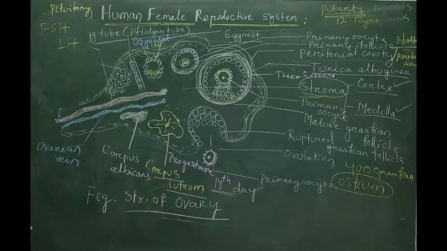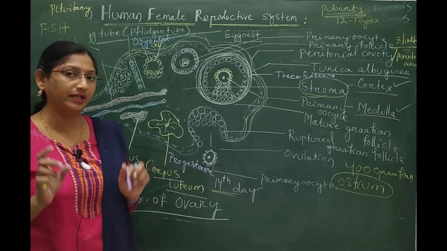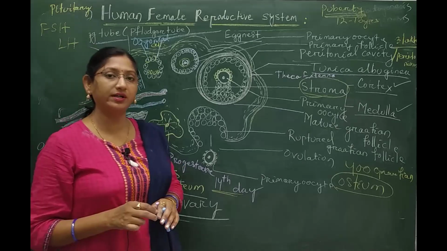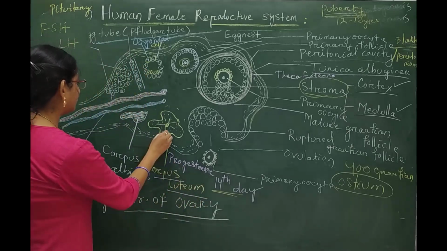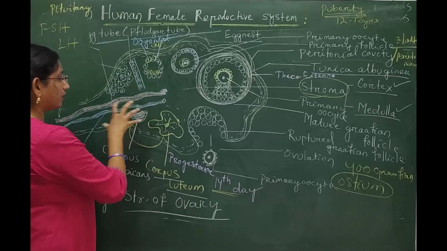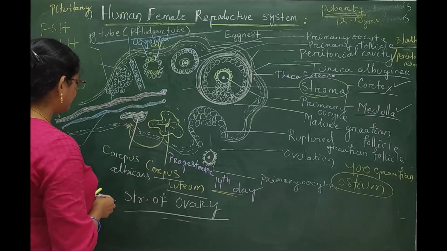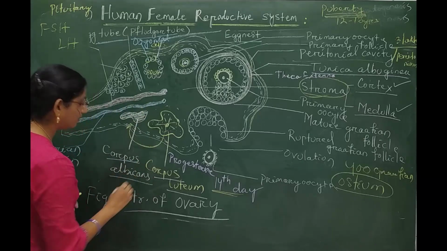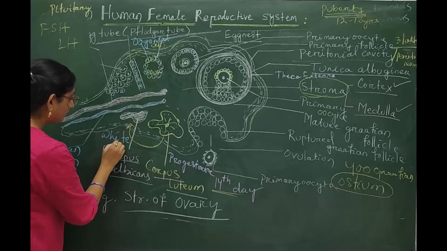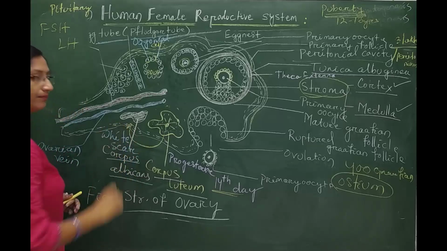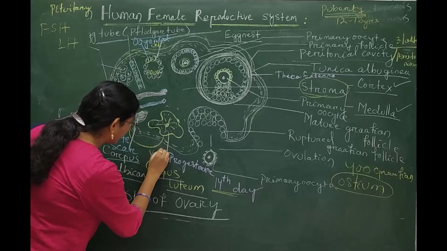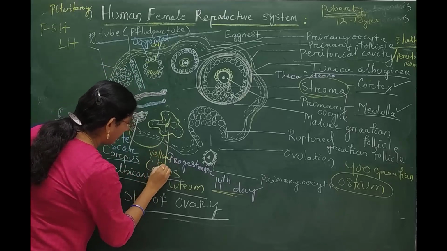If there is no fertilization, progesterone is released only up to 14 days of the periodic cycle. Then it converts into another structure, the corpus albicans, which is also known as the white scar, and the corpus luteum is also known as the yellow body.